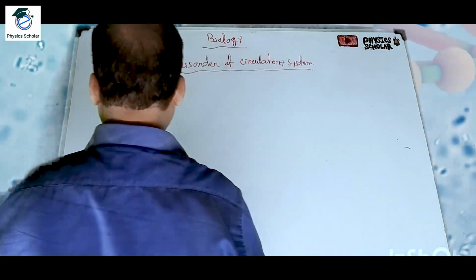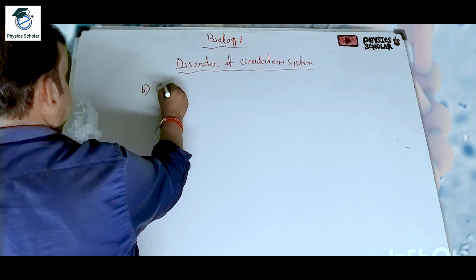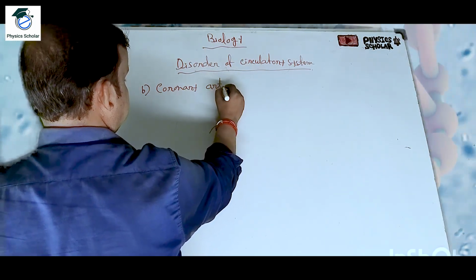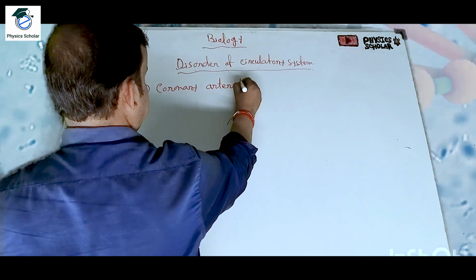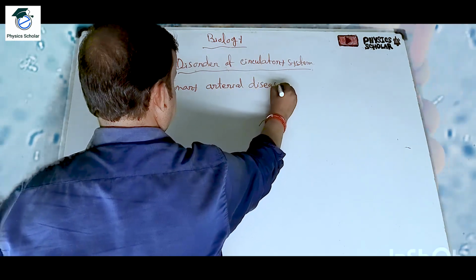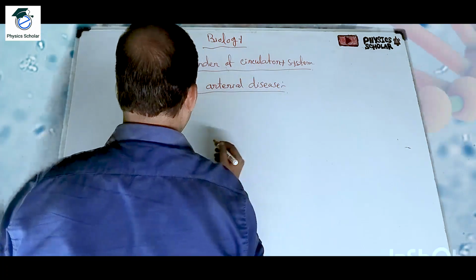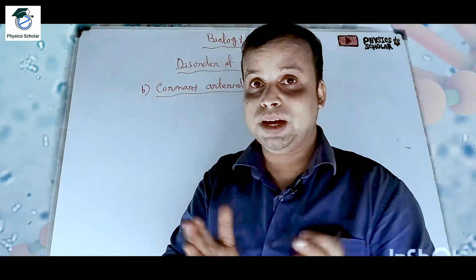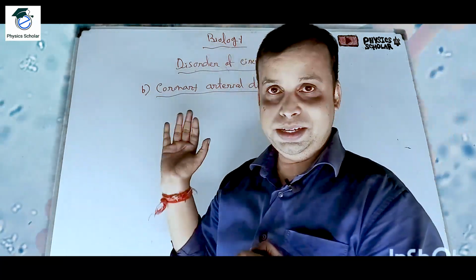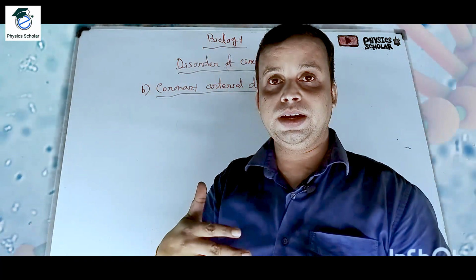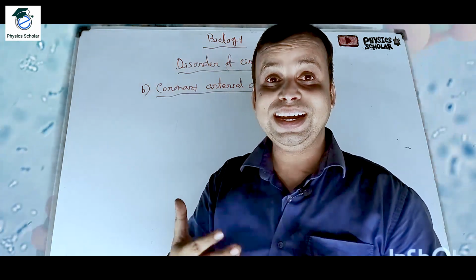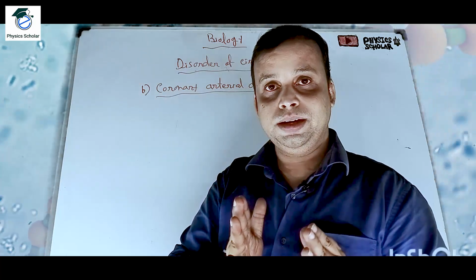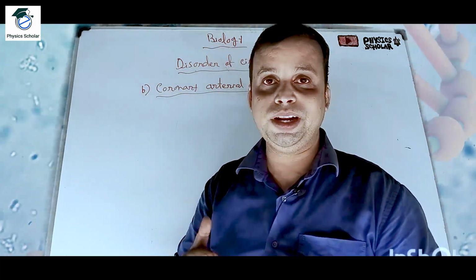So hypertension we have discussed. Now coronary arterial disease. Basically, if the amount of cholesterol or triglyceride is deposited on the wall of the small, medium or large size arteries of our body, then what will happen?